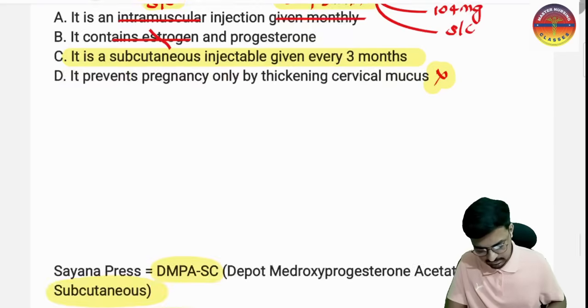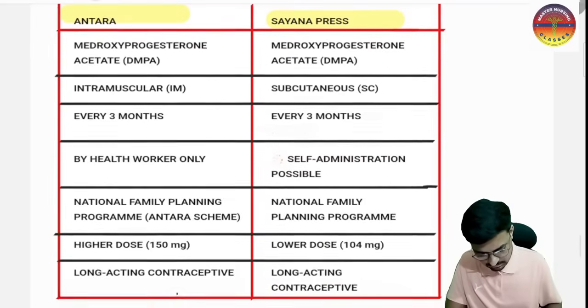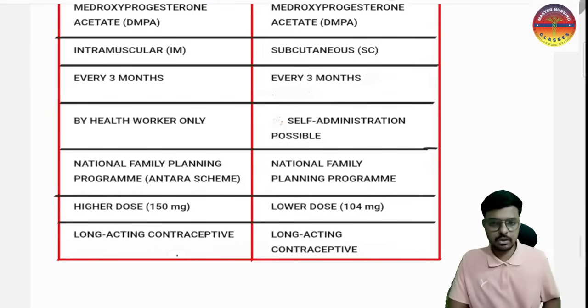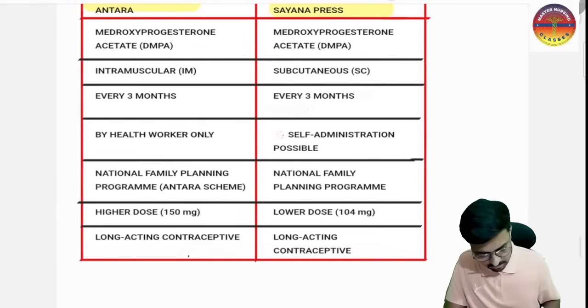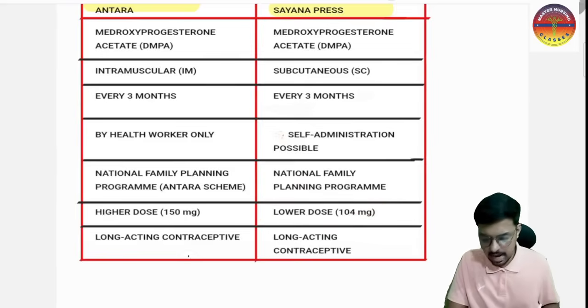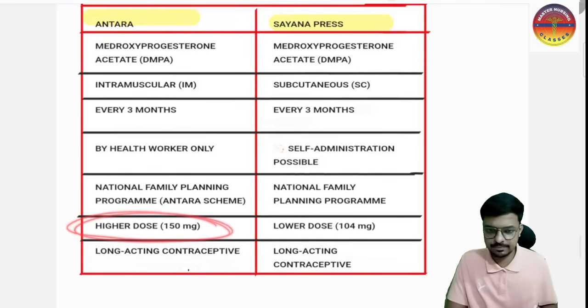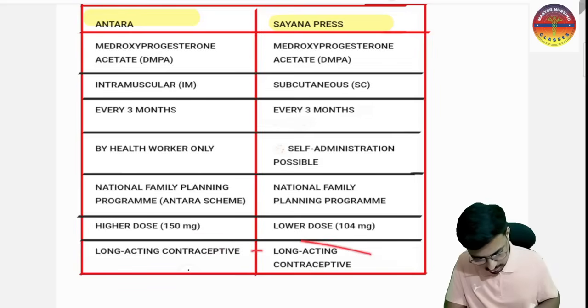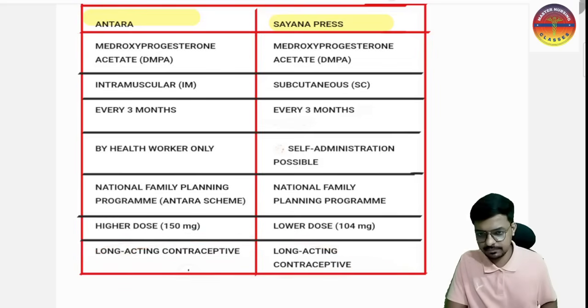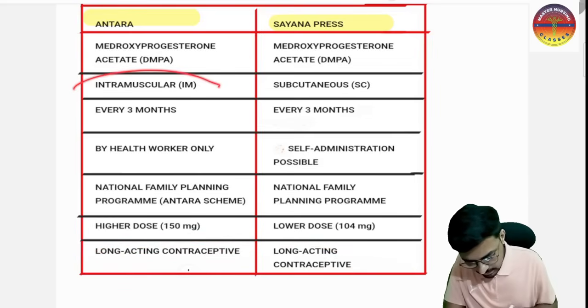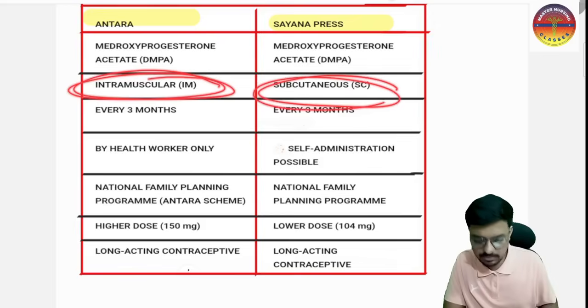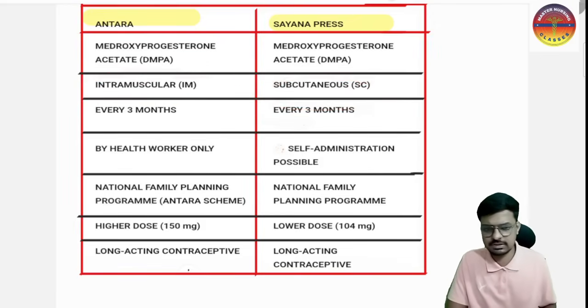So here the dose of the Cyanopress is the lower dose, 104 mg, and the dose of the Antara is 150 mg. Remember, both are long acting reversible contraceptives. The Antara we are giving by IM route, and the Cyanopress by subcutaneous route. Only this much is the difference.